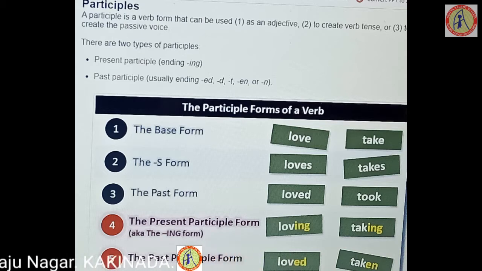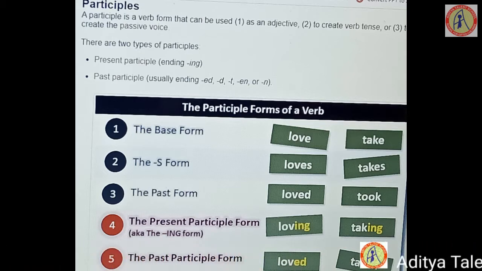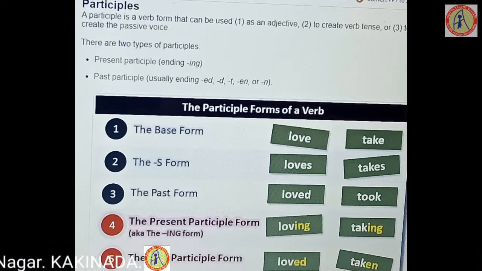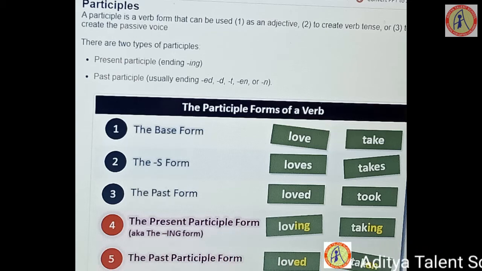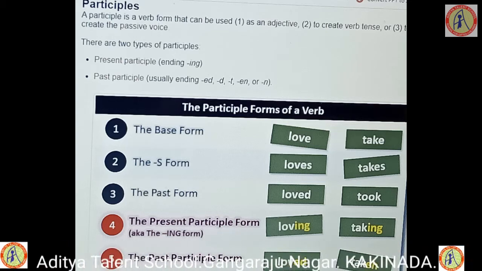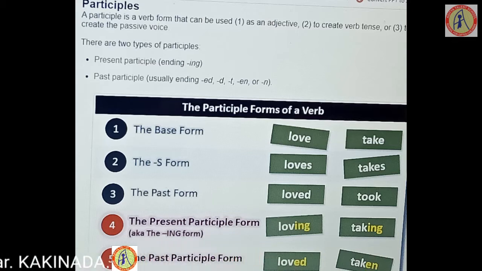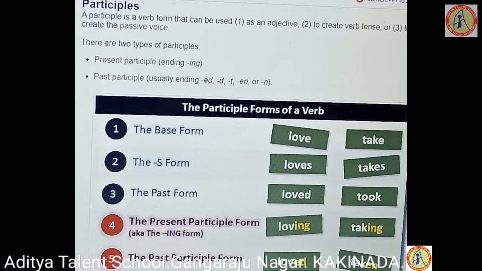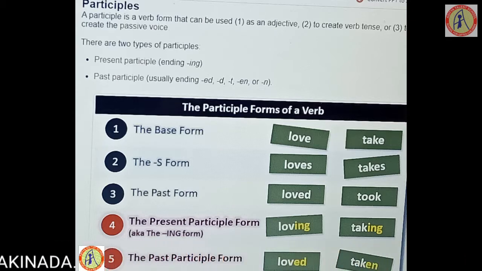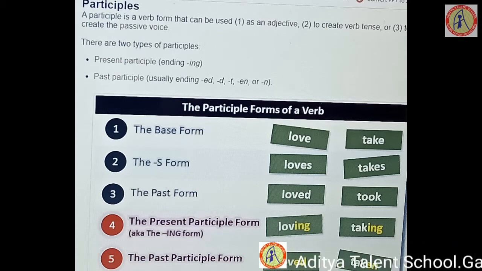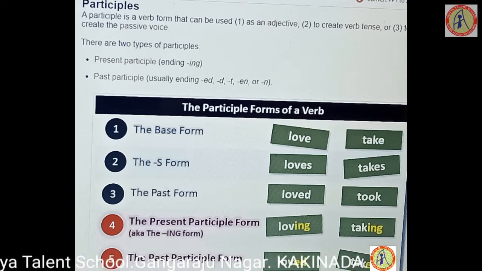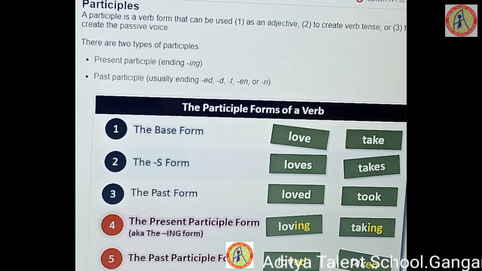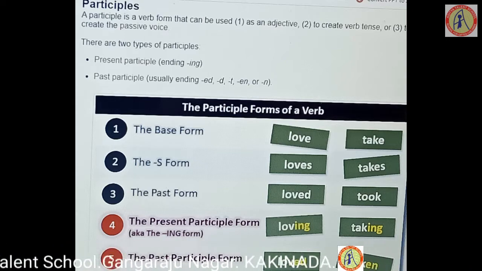What is a participle? A participle is a verb form that can be used as an adjective, or to create verb tense, or to create the passive voice. And there are two types of participles: present participle and past participle. The V1 ing form is called the present participle, and the past participle ends with ed, d, t, en or n. So it is based on the form of the verb. For example, if you take the verb decide, what is the past participle form of decide? Decided.